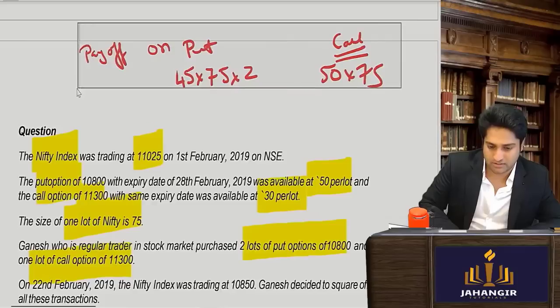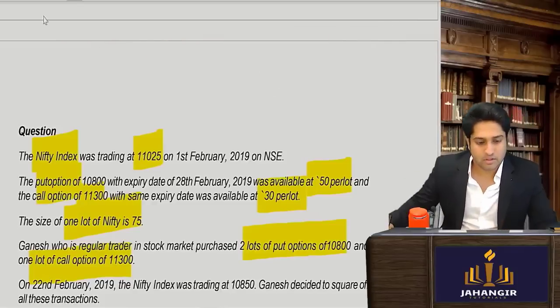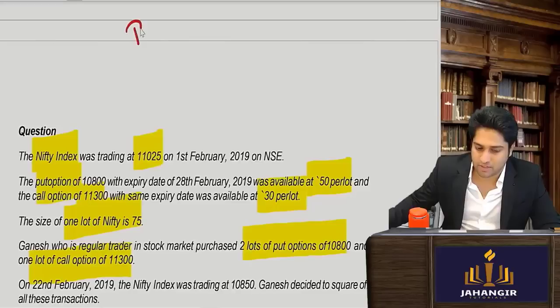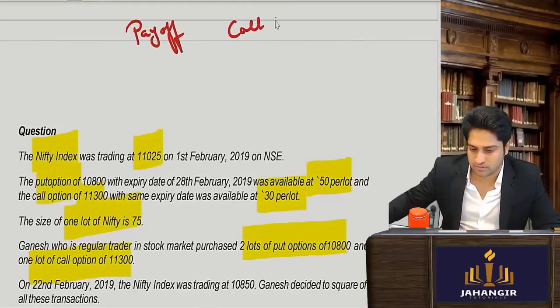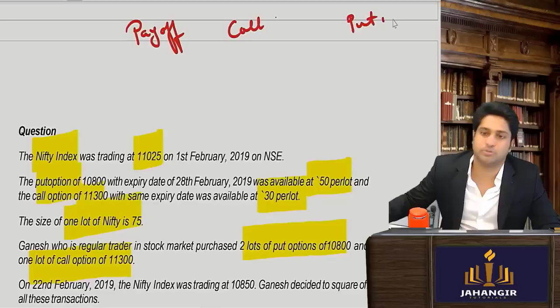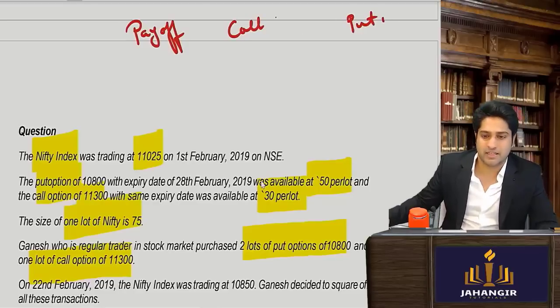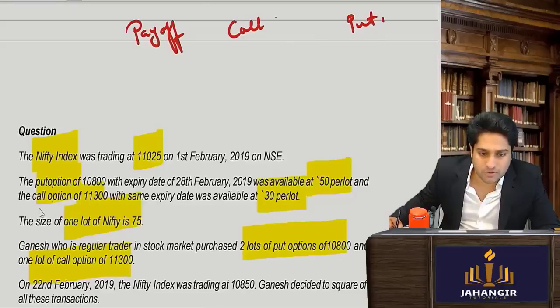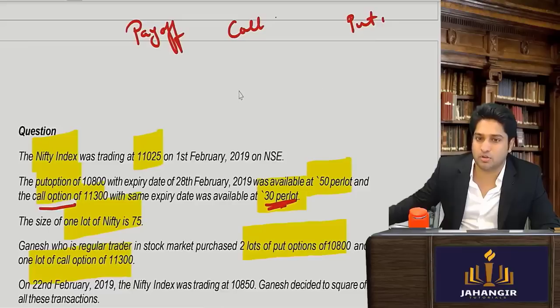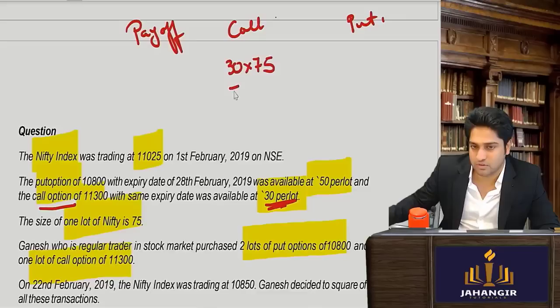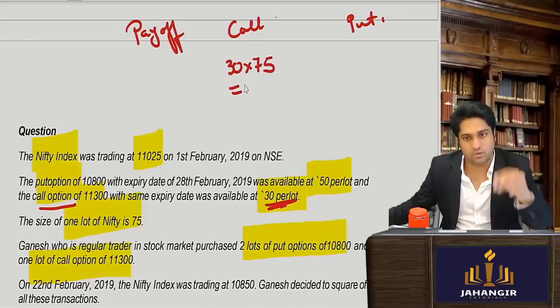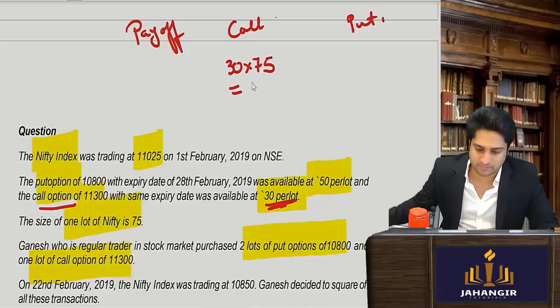So let's see what his gain is. Direct sums have been given where we are going to find out the payoff on the call option and the payoff on the put option. First they have told that he has bought a call option for 30 rupees per lot. So the call option he has taken at 30 rupees, into 75. You will come to know this was the total value invested. How much was the amount? Can you tell me?